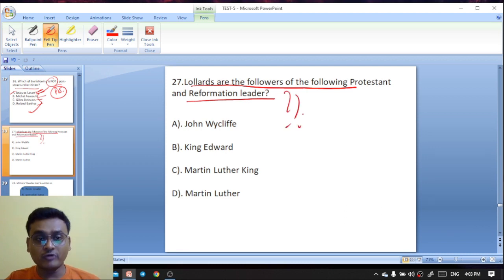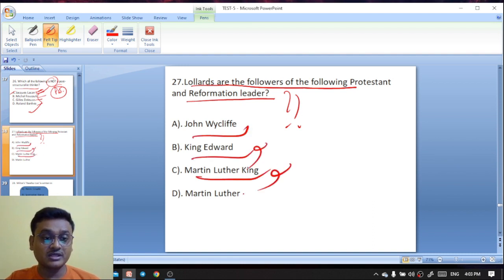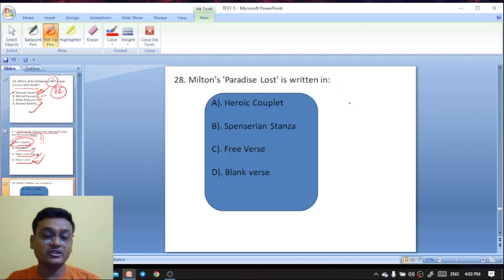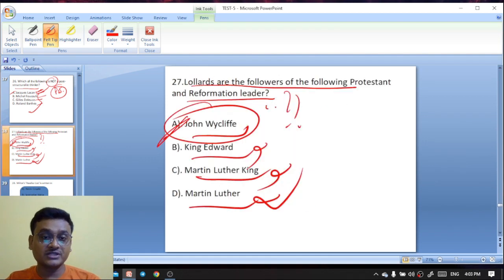Next question. Lollards are the followers of which Protestant and Reformation leader? John Wycliffe, King Edward, Martin Luther King, Martin Luther. So it is John Wycliffe. The followers of John Wycliffe are known as Lollards, and he was a leader of the Reformation and a Protestant leader too.